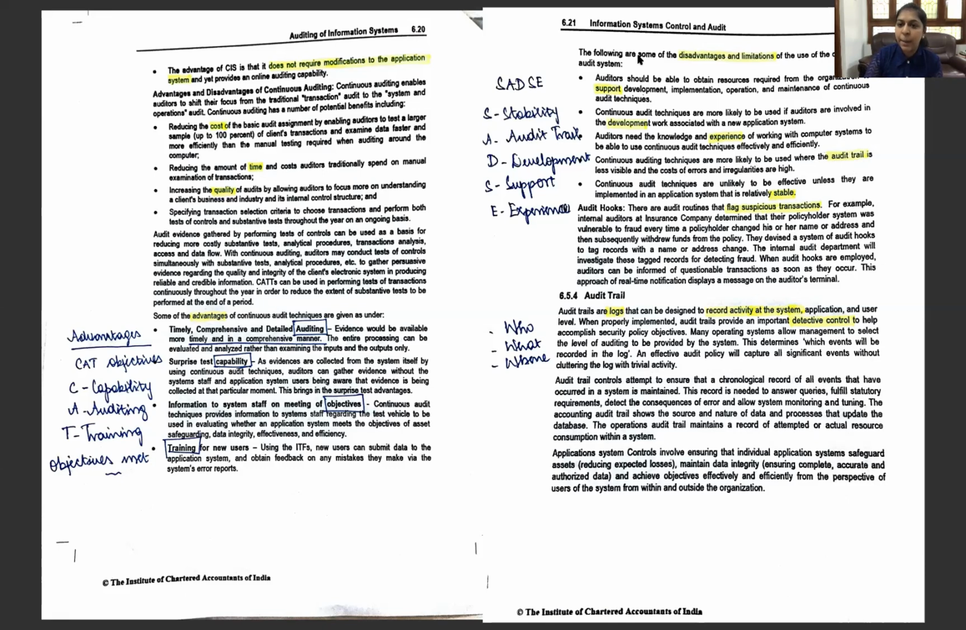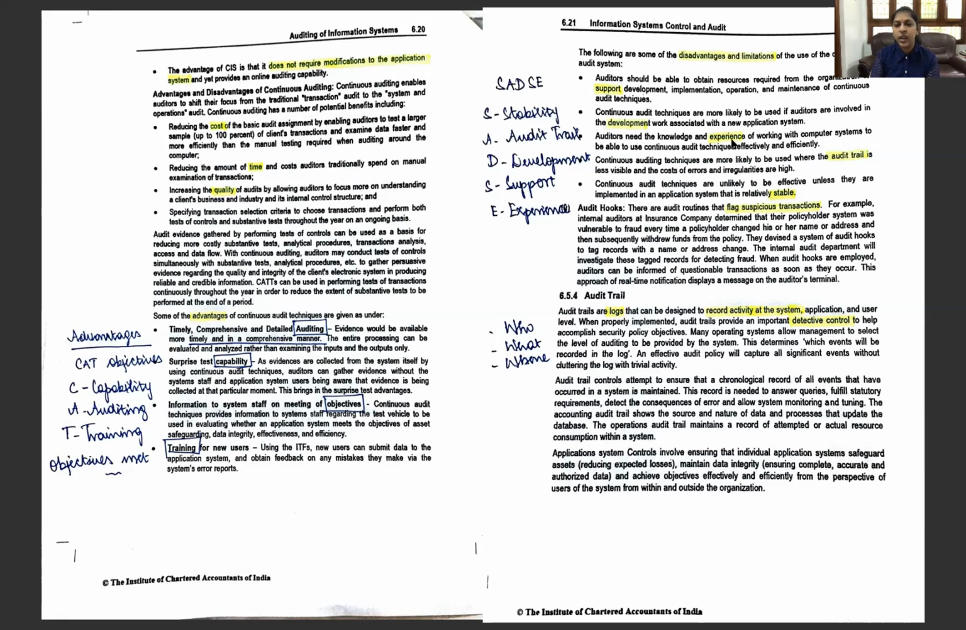Next is development. The auditor, many a times, is not associated with the development of the application system, let alone the development of CAT techniques. Next is support. Support of top management is of utmost importance for any information system element happening in an organization. We have already seen it in the DSS as well. So support of top management is of high importance. And then experience. The experience of the auditor is going to impact the working of the CAT techniques. So these are the disadvantages or limitations of CAT system.